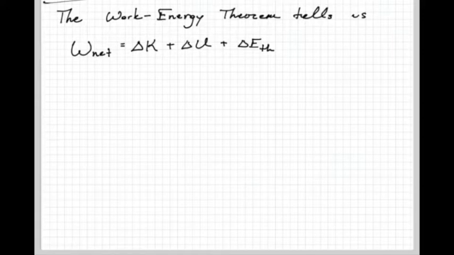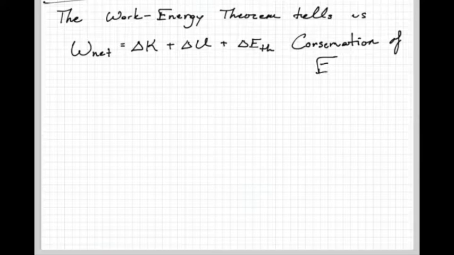But it also tells us that all the energy given to the system, the net work that we do, splits up into other forms of energy. This is important. It's telling us that all the energy we have is conserved. Conservation of energy. Okay? Now we can play around with this formula and understand some different ideas.